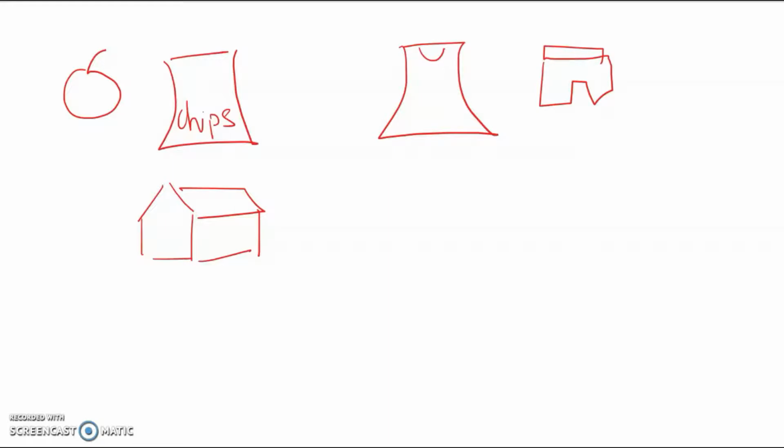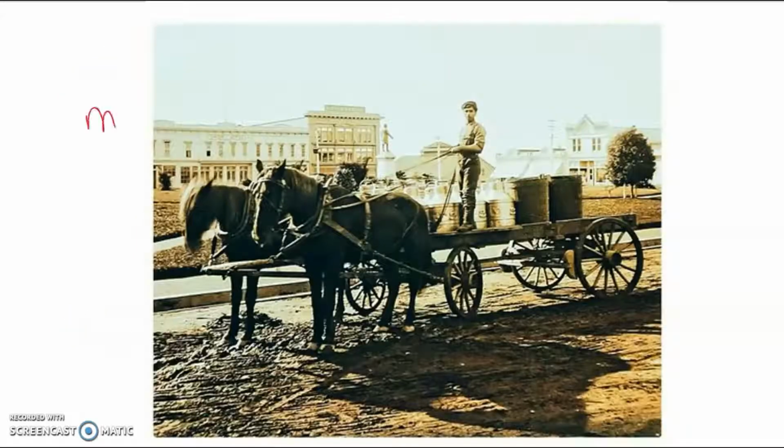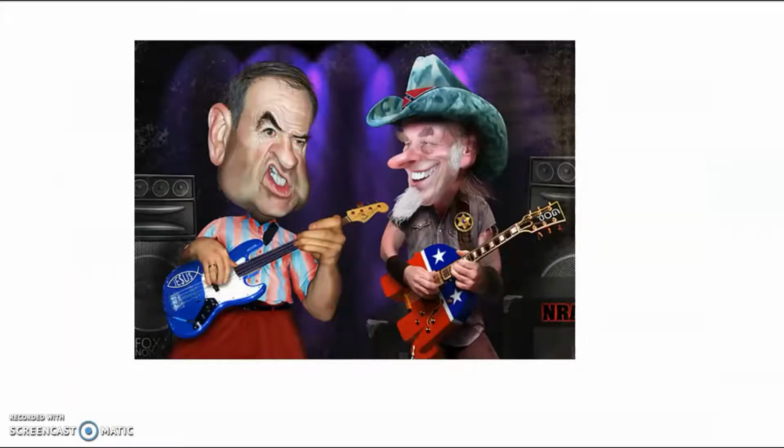Apart from that, we can know more about the life of different people. Talk about hunters. We can know more about the farmers. We can know more about the life of these people who were called merchants, like the traders. We can also study more about the life of priests, the herders, who had the cattle, and also more about the musicians, artists, craftsmen, and the scientists. Also, we are going to find out what kind of music the kids preferred to hear, what kind of plays, what kind of songs they were involved in.